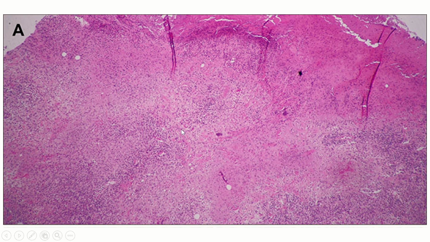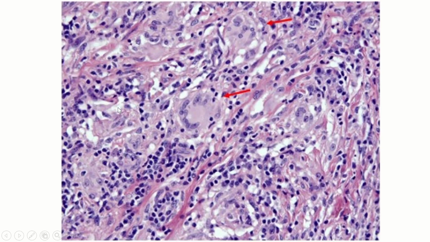This is a microscopic picture. You can see some giant cells. I'm sorry, the picture is not very clear. Here there is some amount of necrosis and giant cell formation. This is a higher power view. You can see these nice giant cells, along with some epithelioid cells. You have endovascular proliferation also. So all these findings you will see in case of gumma of liver, along with numerous plasma cells also.